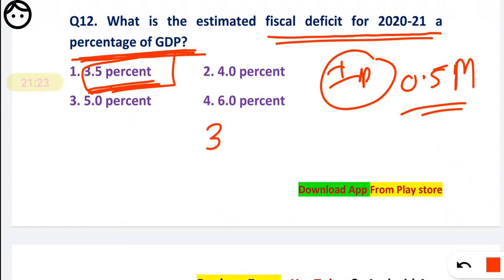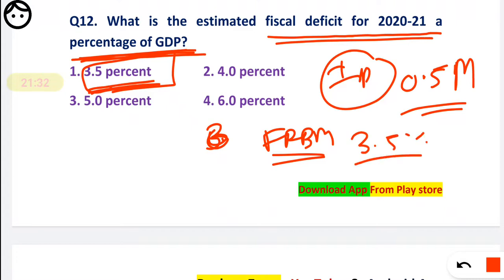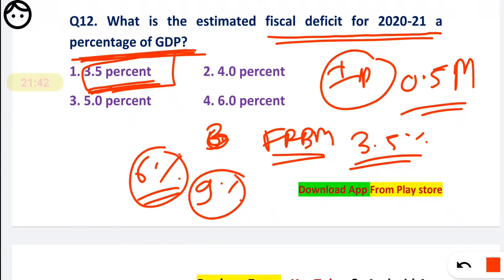Actually, the government has decided it according to the FRBM Act. Also remember, it should ideally not be beyond 3.5%. But during COVID, it almost crossed 6%, more than 6%, up to almost 9% it reached, because the income of the government, that is revenue, stopped as economic activity slowed down.